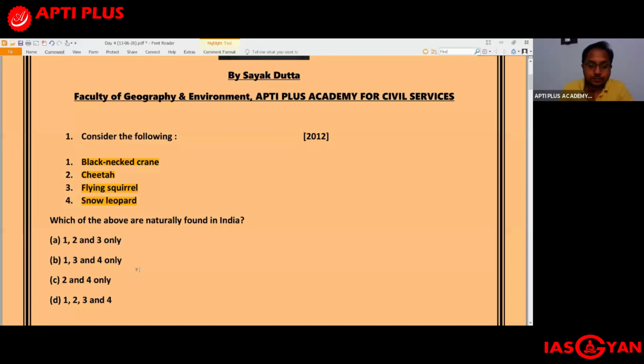Moving on to the third question. Which one of the following groups of animals belong to the category of endangered species? It was asked in 2012.